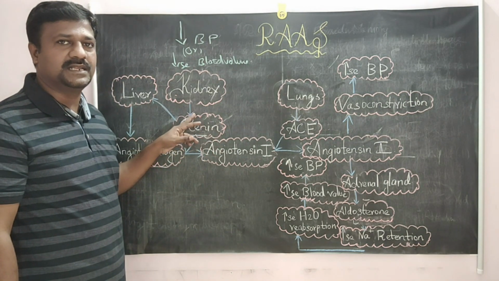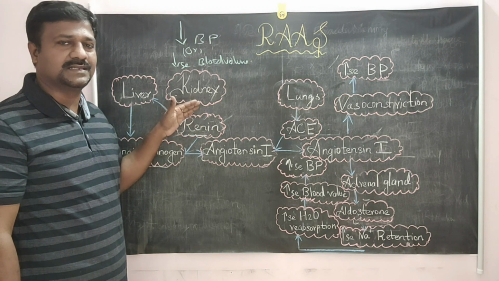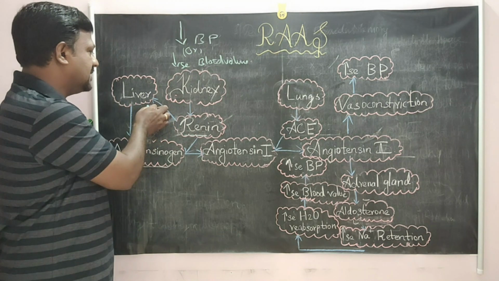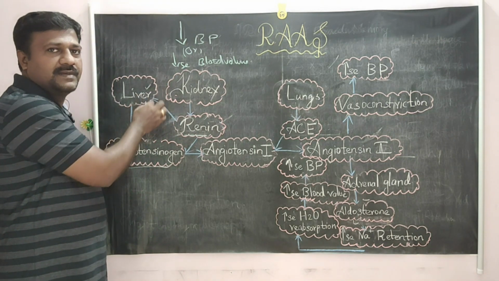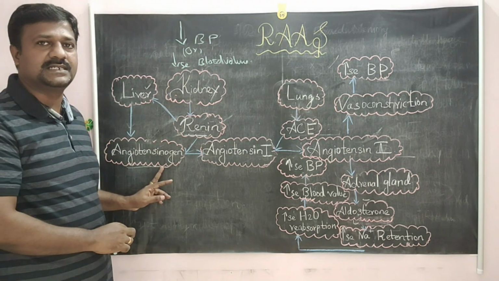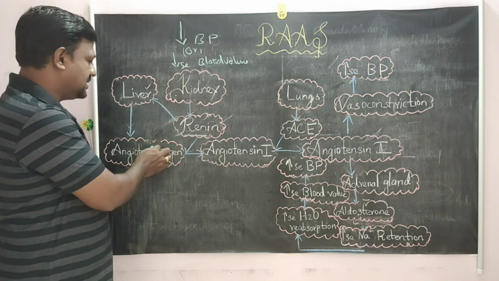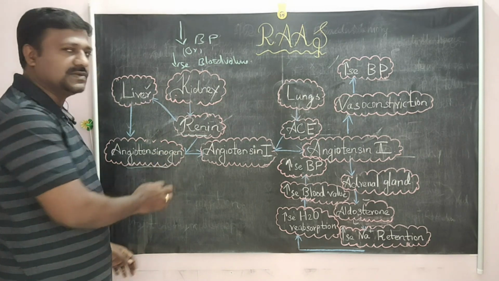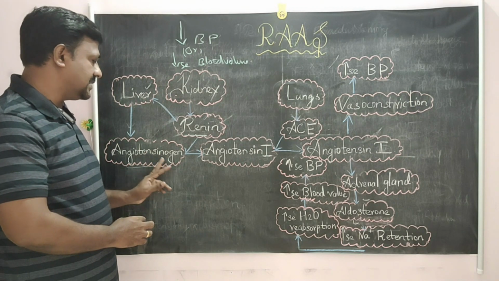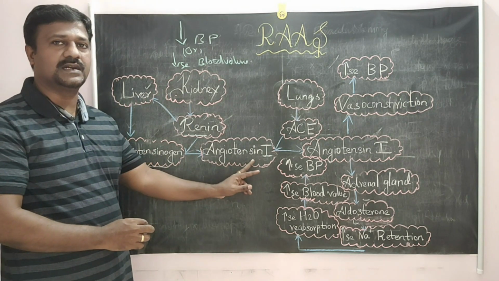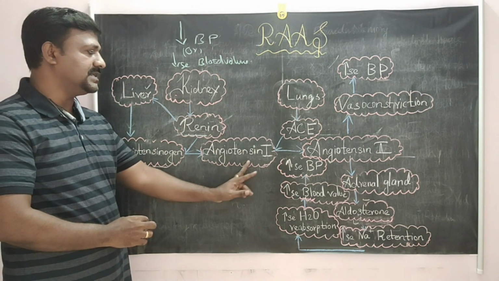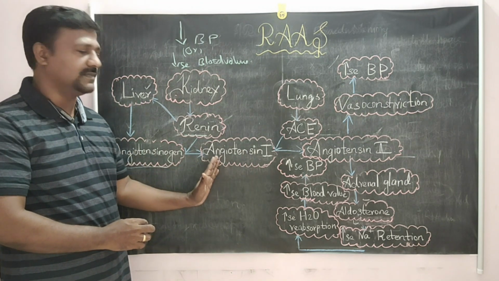Once renin is released from the juxtaglomerular apparatus of the kidneys, this renin directly stimulates the liver. From the liver, the substance released is called angiotensinogen. Renin converts the angiotensinogen to angiotensin 1. Angiotensinogen is the inactive form, and this angiotensin 1 is the active form.